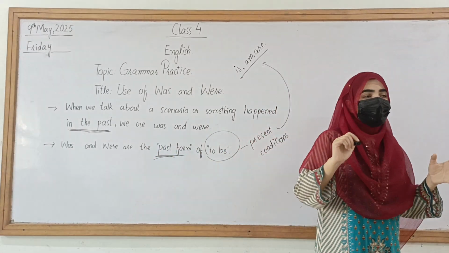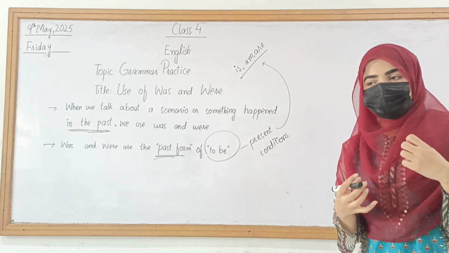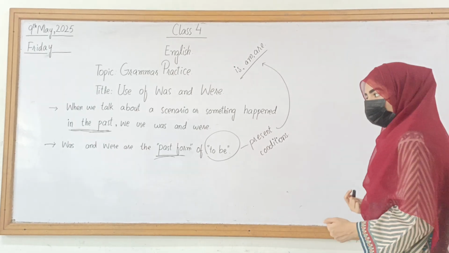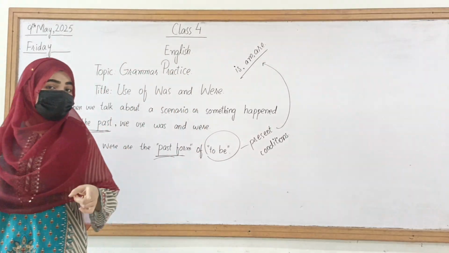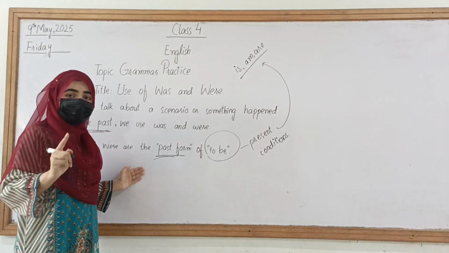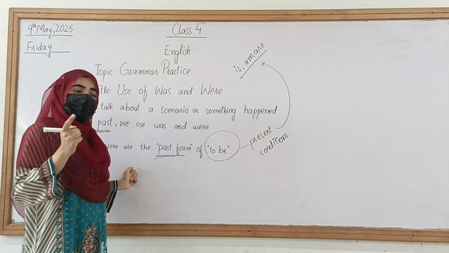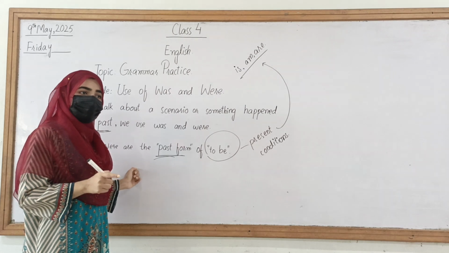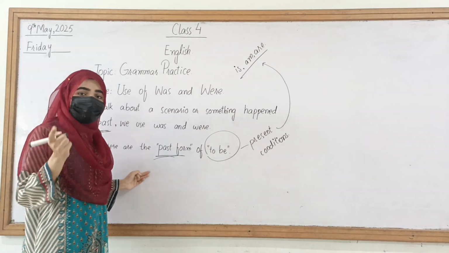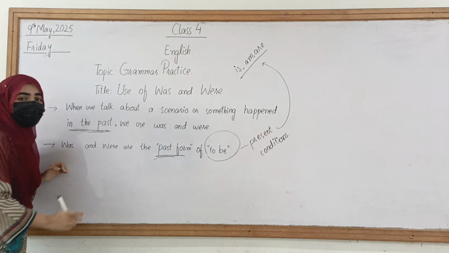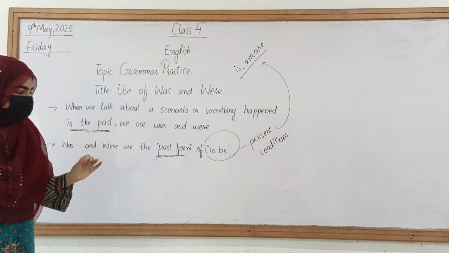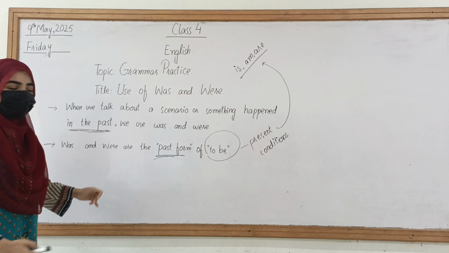That is basically the quick introduction of how and where we use the was and were. So was and were are basically used to describe the past scenarios and past conditions. वो चीज़ें जो past में initiate हुई और वो task जो past में start हुई and they ended in the past. So for that purpose you will be using these two helping verbs of the past tense, that was and were.